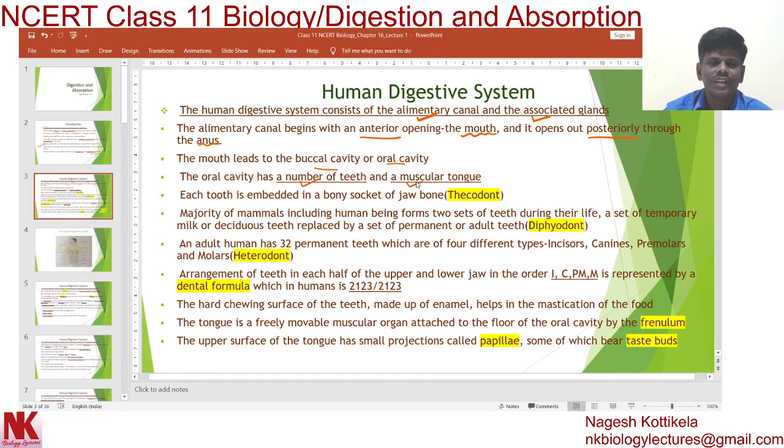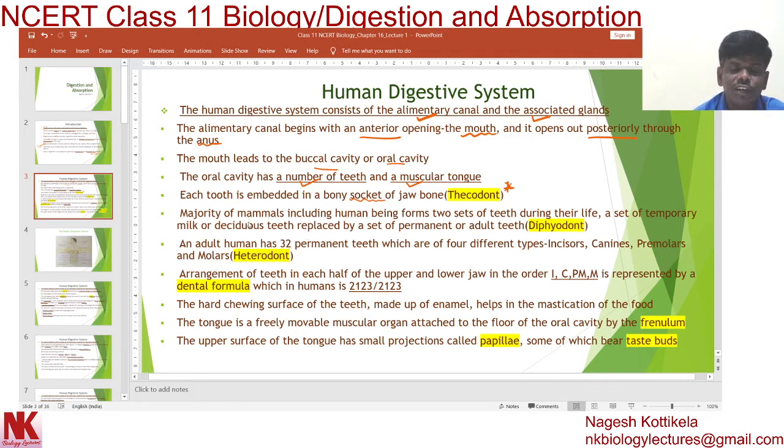Here each tooth is embedded in a bony socket of the jawbone. This is what we call thecodont, a very important word. Thecodont is nothing but the tooth being embedded in the socket of the jawbone. So remember this is one important word. This type of arrangement is called the thecodont condition.